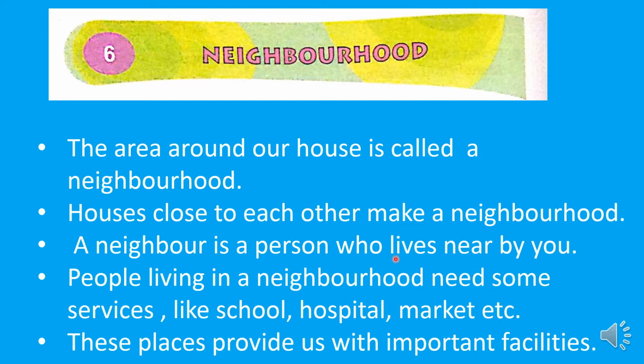Who is a neighbor? A neighbor is a person who lives nearby you. A neighborhood is where that person and you live. Did you understand, children? A neighbor is a person who lives nearby you. A neighborhood is where that person and you live.